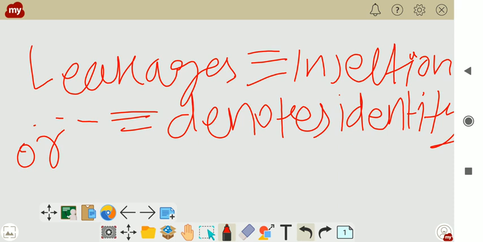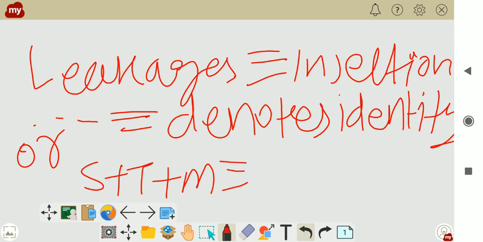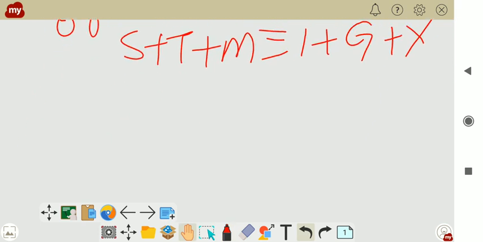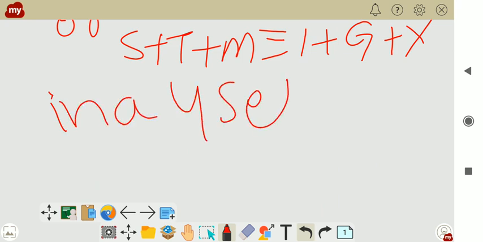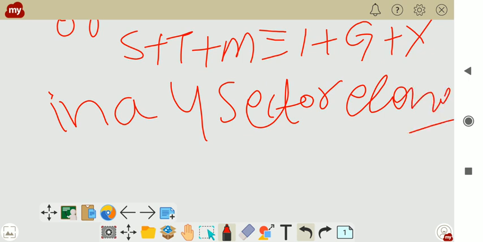This is the formula: S plus T plus M, the identity means I plus G plus X, in a four sector economy. In a four sector economy.